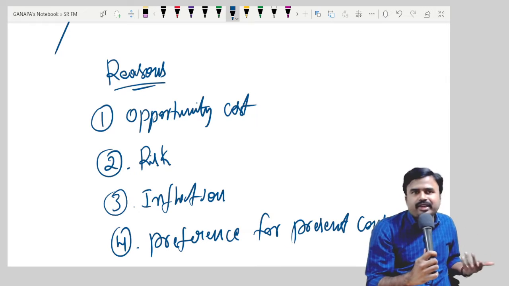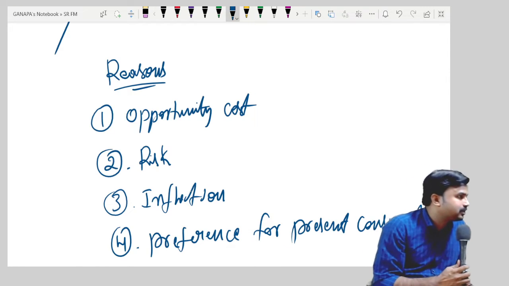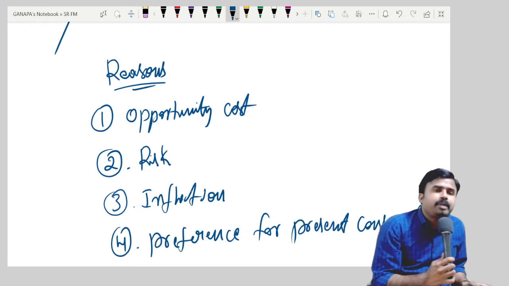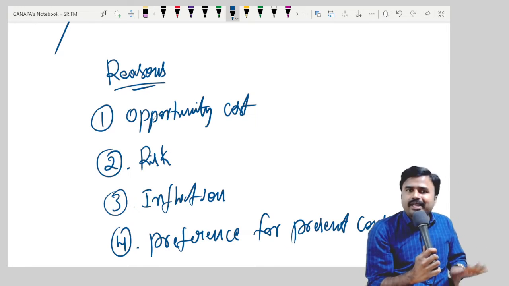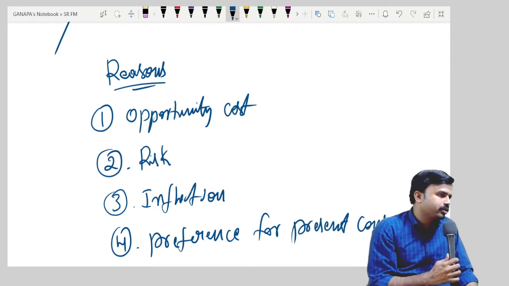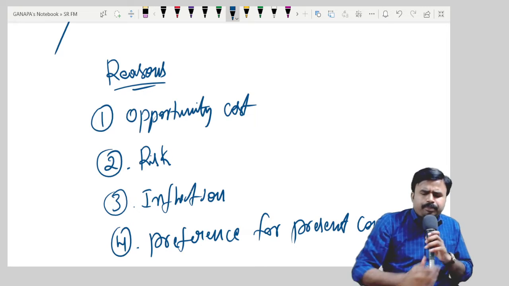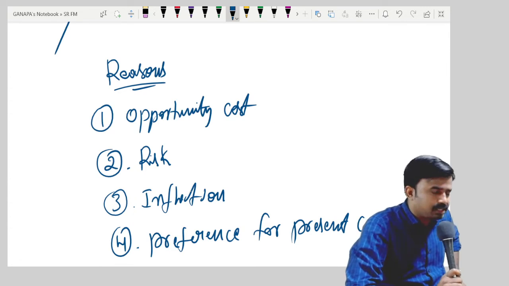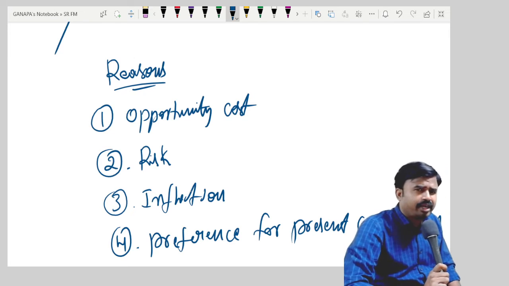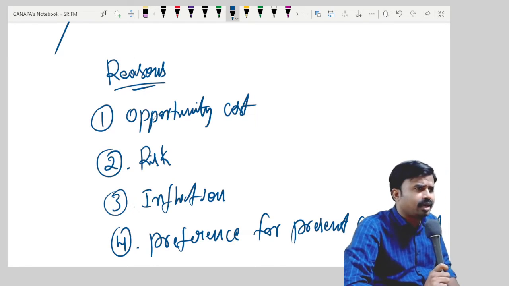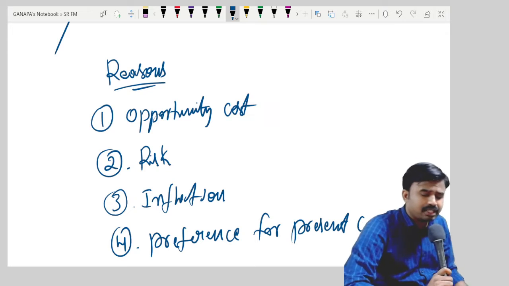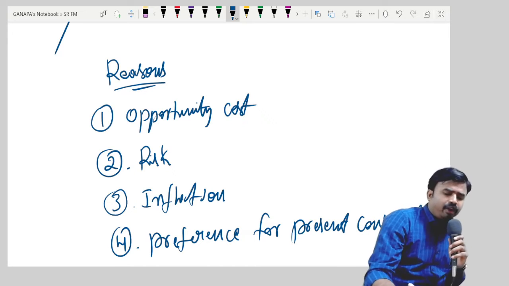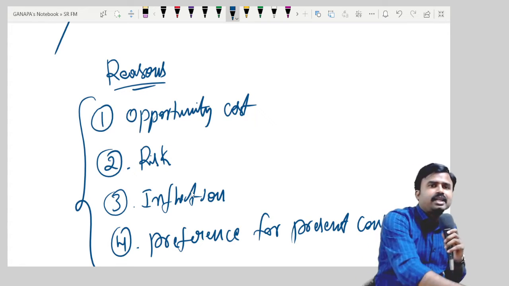You can satisfy it. The utility comes immediately, right? Generally, people will prefer immediate utility rather than future utility. So, people prefer present consumption rather than future consumption. This is also one of the regular reasons why everybody will prefer today's money rather than future money. So, these are all the reasons why we are preferring present money rather than future money.